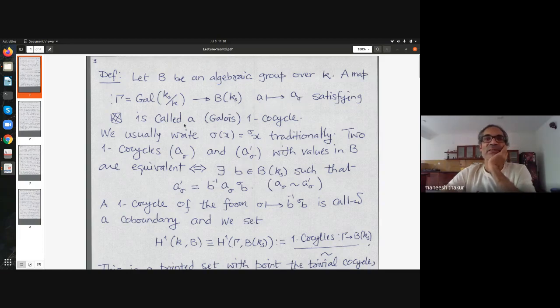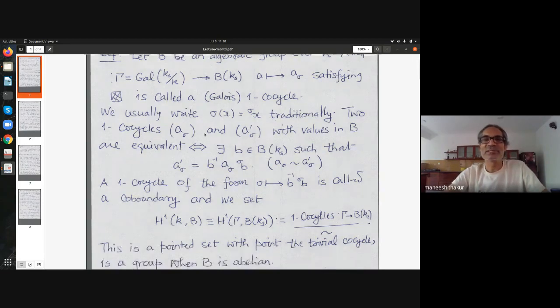This is called a Galois cocycle if it satisfies the last condition in the previous notes. So that is the definition. That condition defines a Galois 1-cocycle.